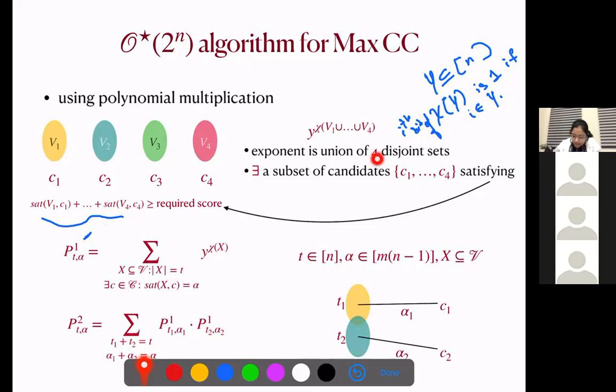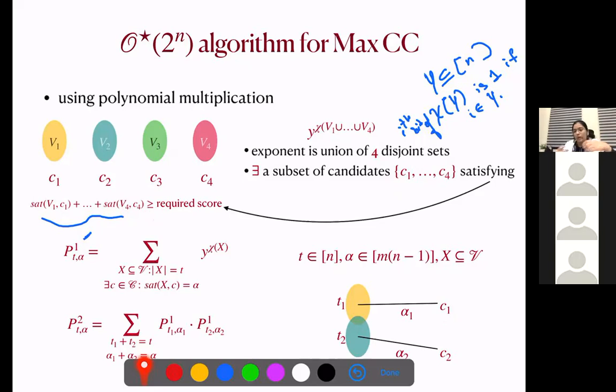We know here that we have two sets, but we don't know that if these two sets are disjoint. We also know that there are two candidates which we can assign to these two sets, but we don't know if that satisfaction is going to give us the value alpha, because some of the voters here share the candidates, maybe in the union part, maybe we will count the score for C1 or C2, right?